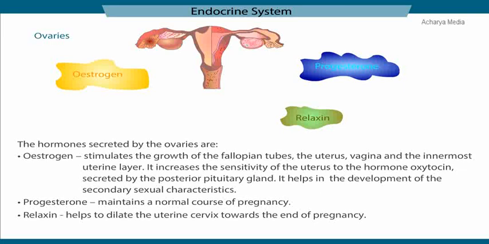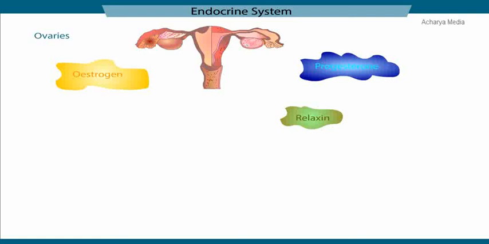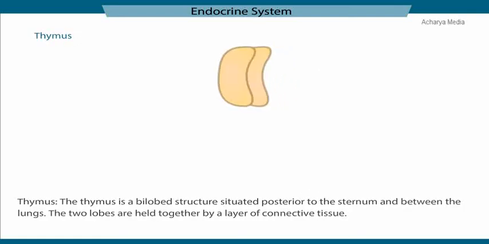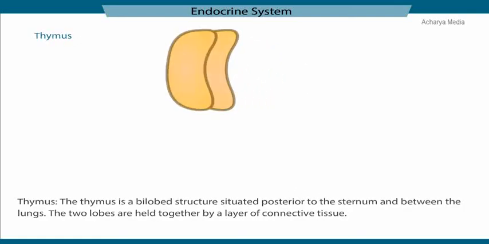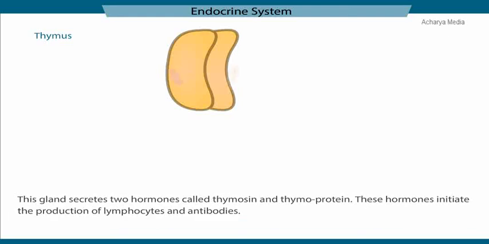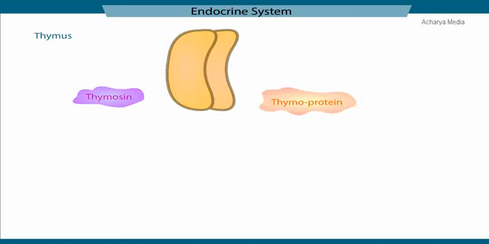The secretion of progesterone maintains a normal course of pregnancy, and the secretion of relaxin helps to dilate the uterine cervix towards the end of pregnancy. The thymus gland is a bilobed gland situated posterior to the sternum and between the lungs. The two lobes are held together by a layer of connective tissue. This gland secretes two hormones called thymosin and thymoprotein. These hormones initiate the production of lymphocytes and antibodies.